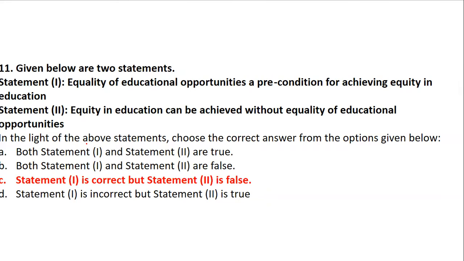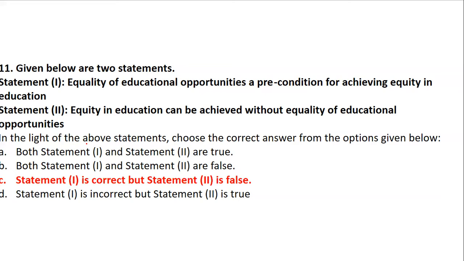Now how? Let's see. What was the first statement saying? That equality of educational opportunities is a precondition or a prerequisite for achieving equity in education. So if we want to achieve equity in education in our country, it is important that we have equality of educational opportunities. Which is right.